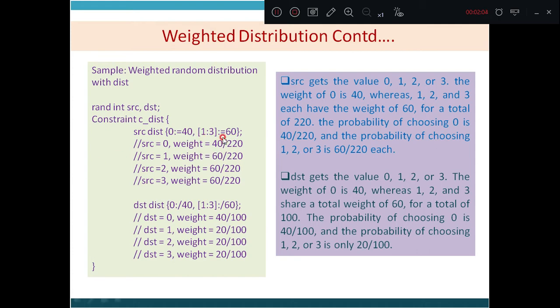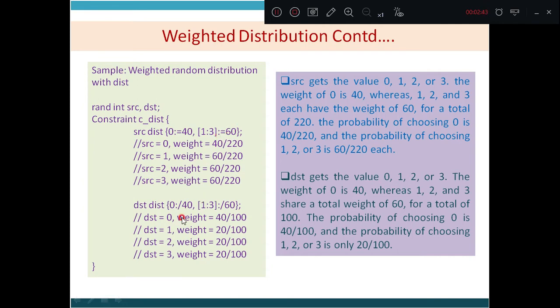Now what is the total weight? Here there are 3 values and each has the weight of 60. So 60 multiplied by 3 is 180 plus 40 is 220. So the total weight is 220. The probability of choosing SRC equal to 0 is 40 by 220. Similarly, the probability of choosing 1, 2 or 3 is 60 by 220, because this operator specifies equal weight, and that equal weight is assigned as 60. So that is the meaning of the operator colon equal to.